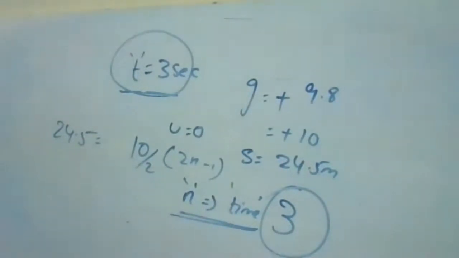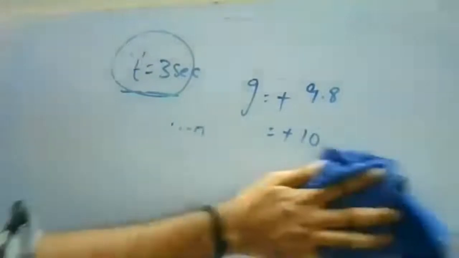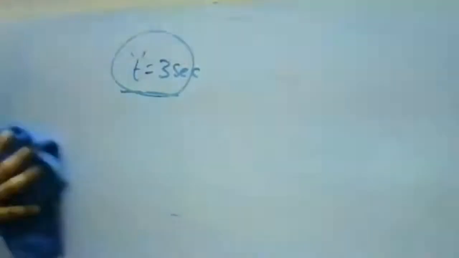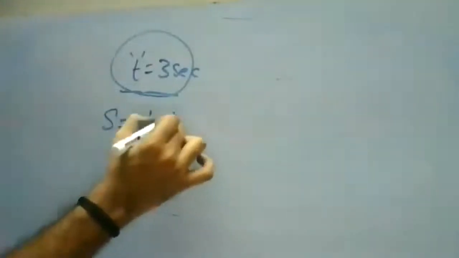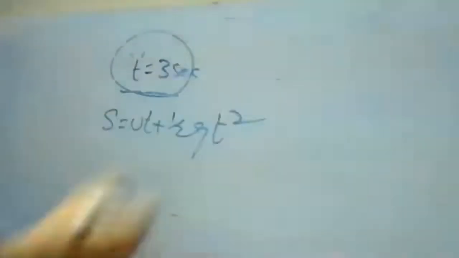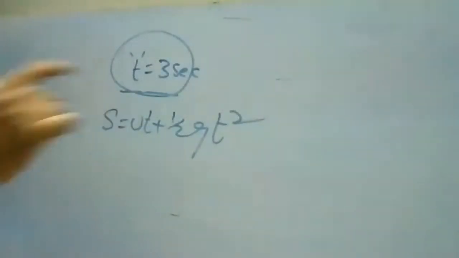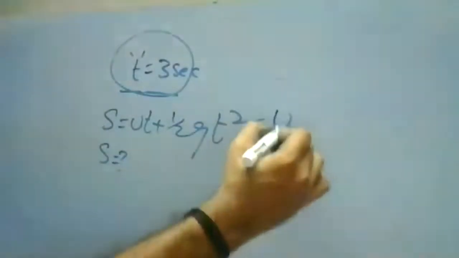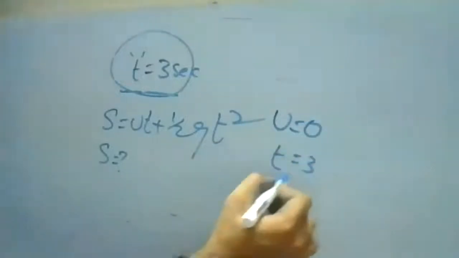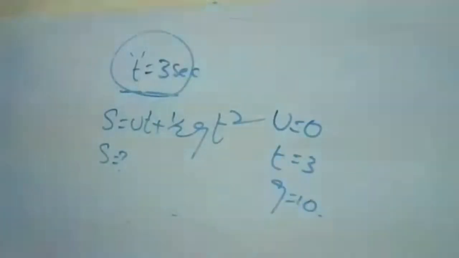Now we need to find the height of the cliff. So there is a formula to find the height. Again, it is related to your displacement alone. In the final velocity, the first and third equations we should not take. So second equation, s is equal to ut plus half g t square. Again, it was moving in the downward direction only, so g is positive. Again, as usual, u is 0, t is 3 seconds, g I'll take it as 10.